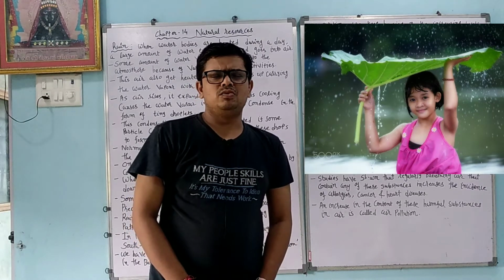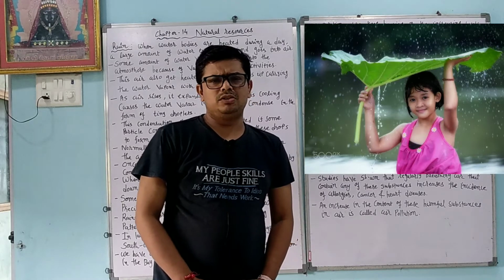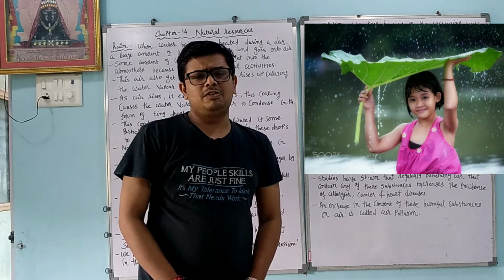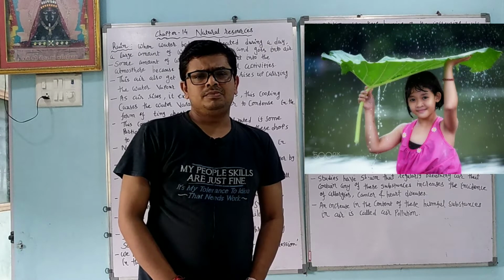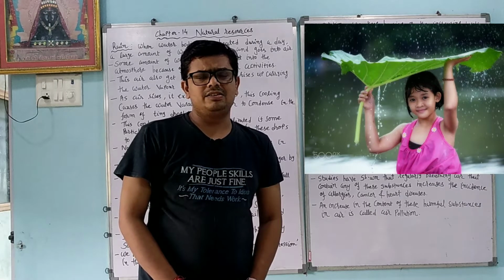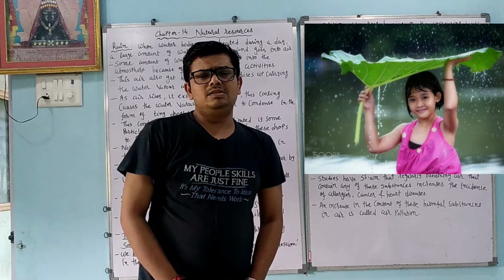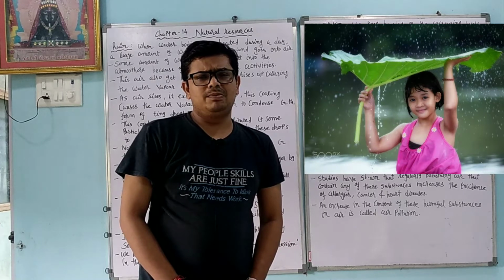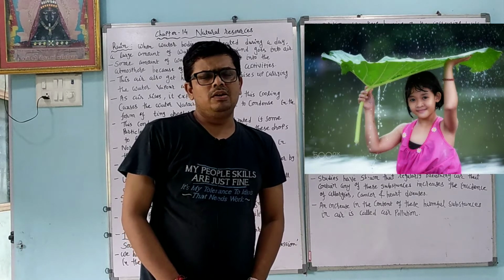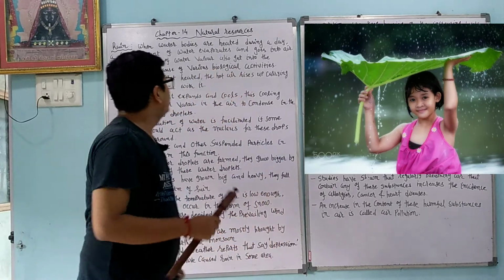Dear student, we are also going to learn about air pollution. Nowadays air pollution causes many problems. People are suffering from asthma, lung cancer, and many other diseases because of what? Air pollution. Generally, air pollution is measured in terms of ppm, parts per million, or ppb, parts per billion. That we will also learn. First, we will learn about rain.